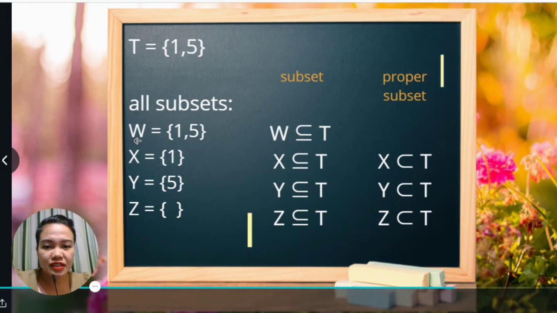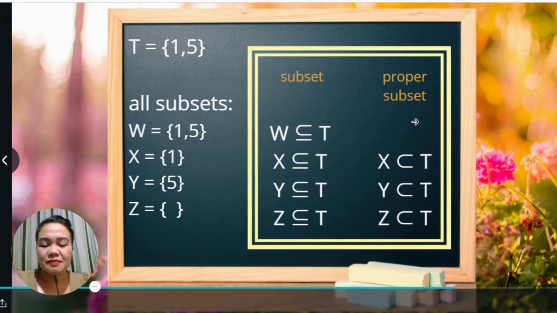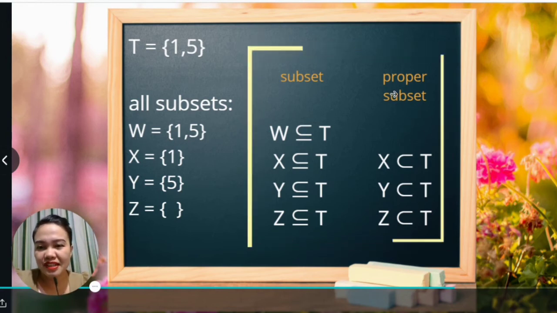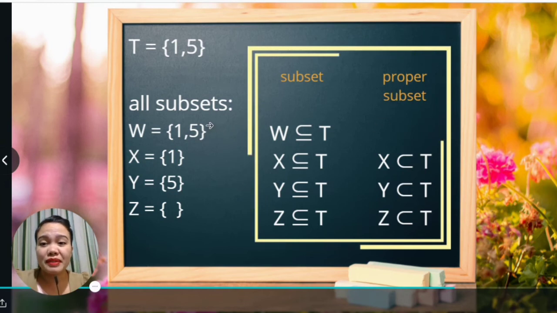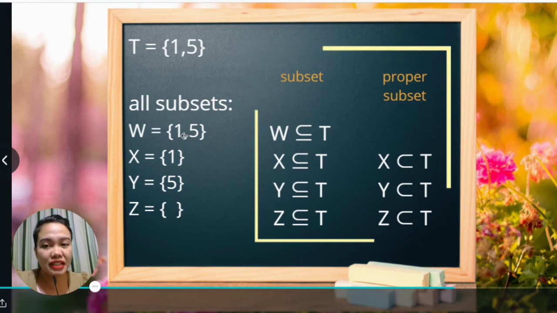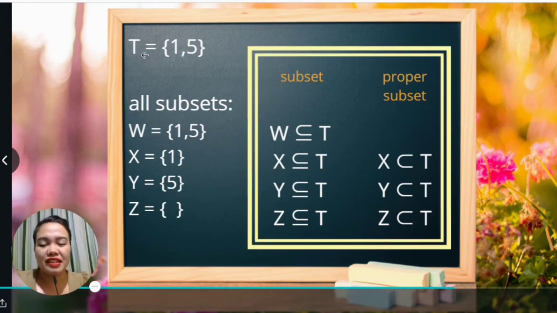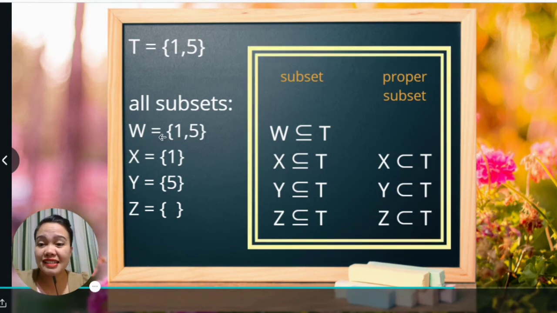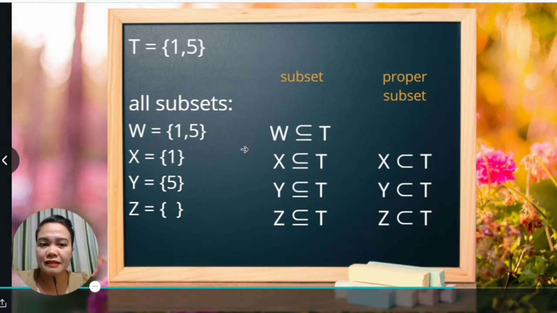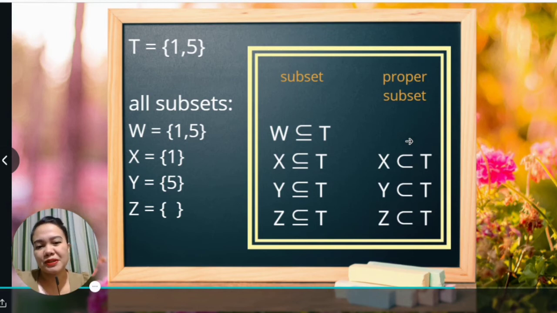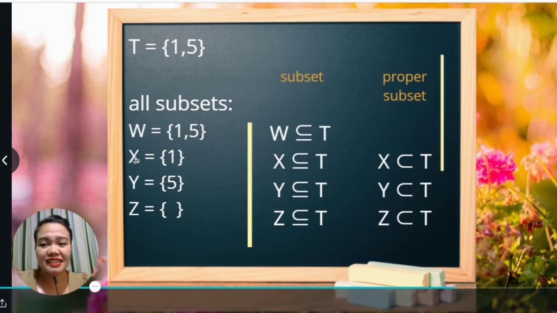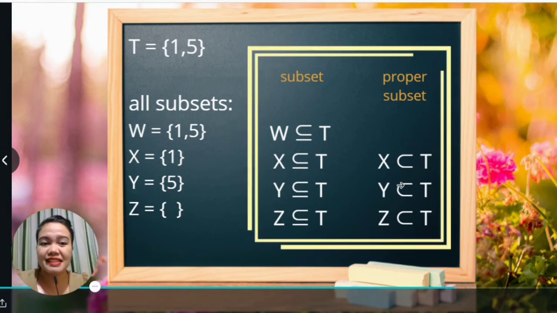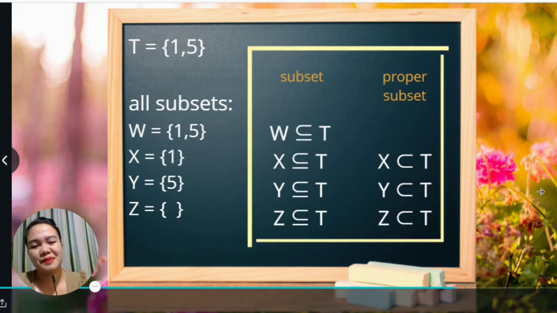We did not include set W. That is because when we say proper subset, it should not be equal to the given set. So since set W has exactly the same elements as set T, it's not a proper subset. But set X, set Y, and set Z are proper subsets.